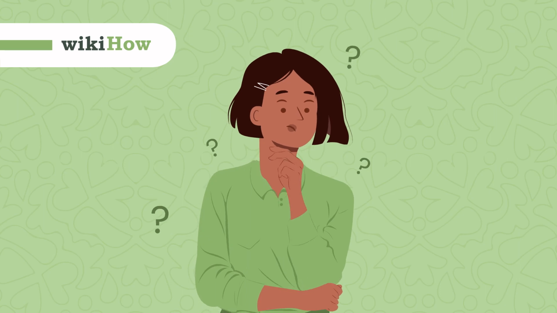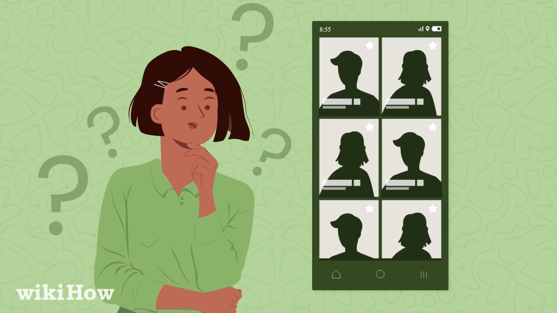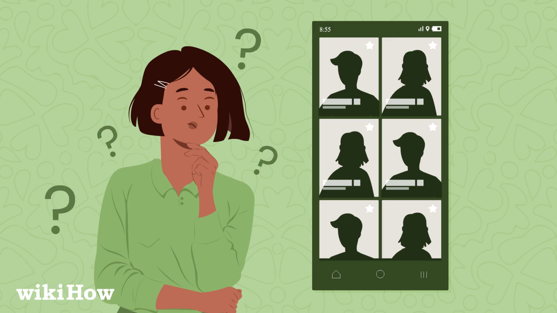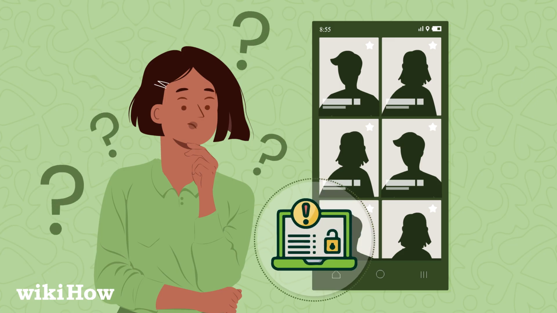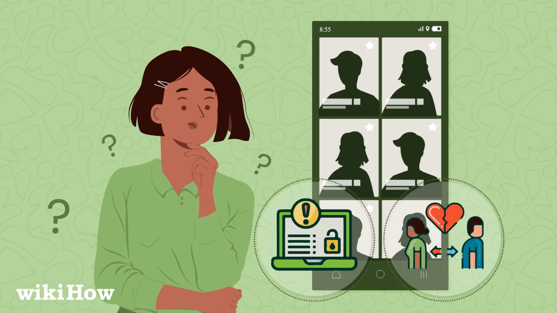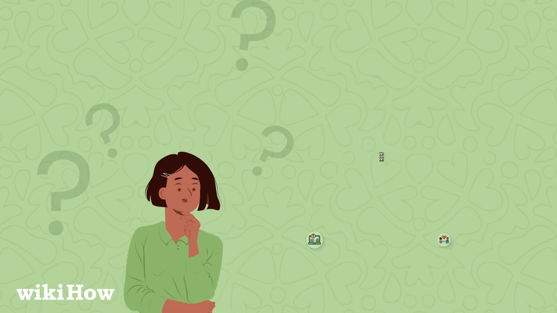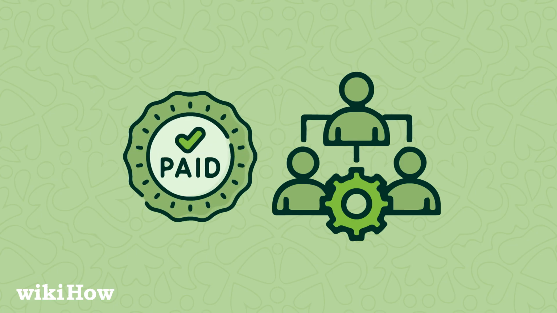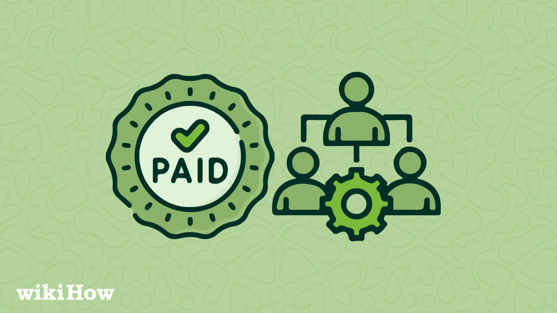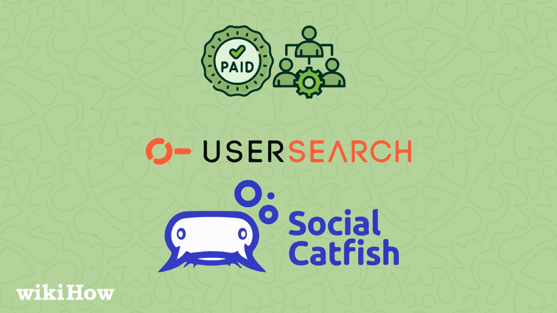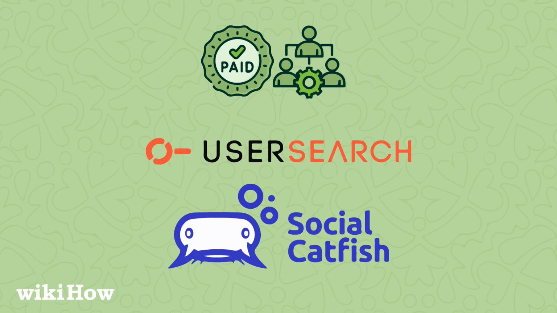If you are concerned about a partner using dating apps, it is crucial to recognize that many investigative methods involve violating privacy and could seriously damage your relationship. Available techniques include utilizing specialized, often paid, third party services like UserSearch or Social Catfish to look up profiles